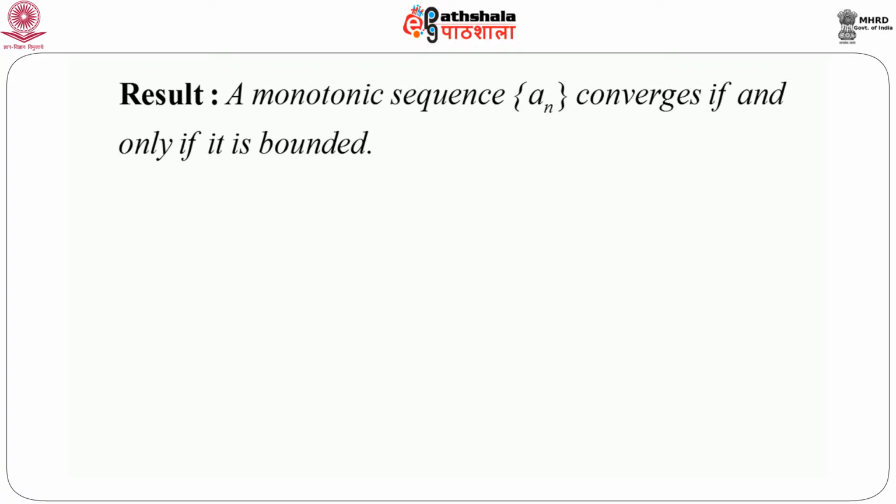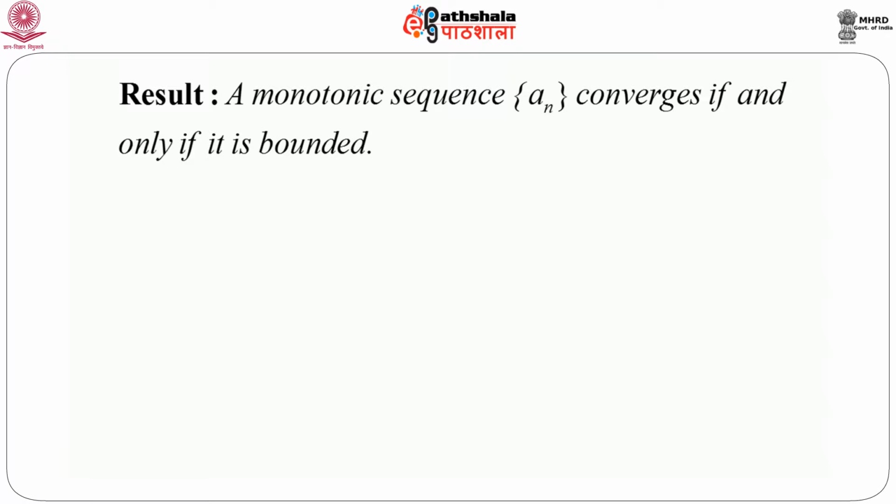This is a very important result: a monotonic sequence an converges if and only if it is bounded. So you see, if somebody is given a sequence of real numbers and is asked to investigate whether the sequence is convergent or not, one immediate tool one can use is to check whether the sequence is monotonic or not. If we can establish that it is a monotonic sequence, and we just check whether the sequence is bounded or not, and checking boundedness is not a very difficult thing, then immediately we can say that the sequence is convergent.